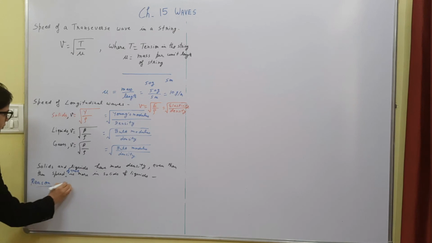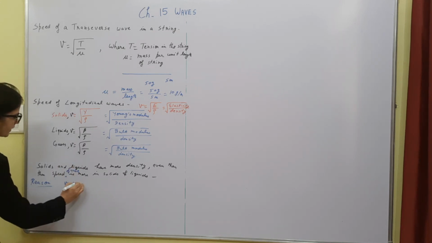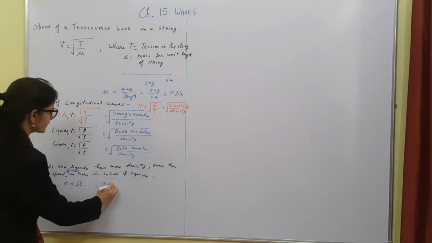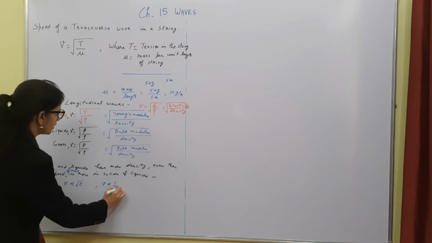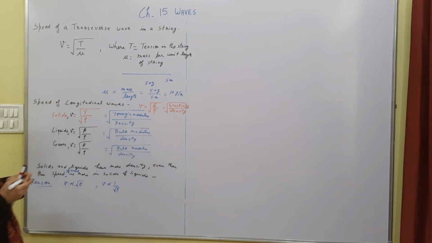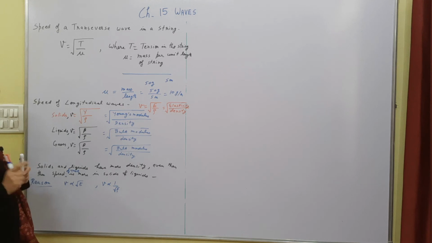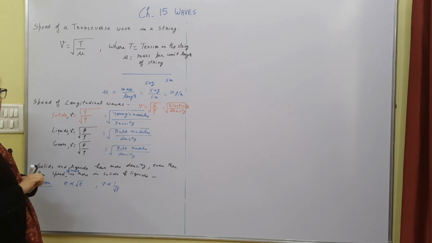The reason is we know that velocity is directly proportional to the under root of modulus of elasticity and inversely proportional to the under root of density, right? But since the bulk modulus of solids and liquids is more, because these are comparatively less compressible than gases, that's why bulk modulus is more. If bulk modulus is more, the numerator factor becomes dominant, and that's why the velocity of a wave in solids and liquids is more.